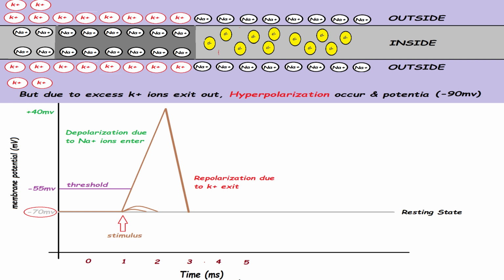But potassium ion will exit in more amount in respect of sodium ion entry inside. So the potential will decrease more than the resting potential, and in this excess negative condition we can say repolarization to hyperpolarization is occurred. Now what happened?